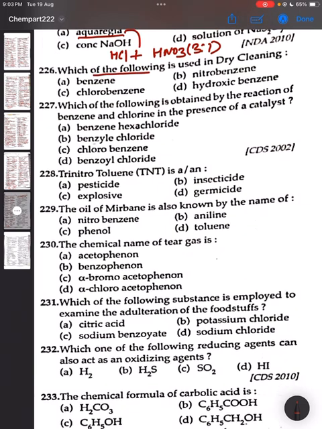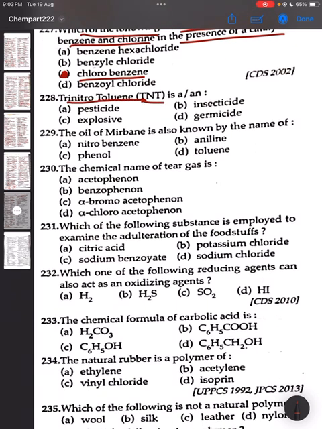क्वेश्चन 226, विच ऑफ द फॉलोइंग इज यूज्ड इन ड्राई क्लीनिंग? द करेक्ट आंसर इज बेंजीन, ऑप्शन ए इज द करेक्ट आंसर। 227, which of the following is obtained by the reaction of benzene and chlorine in the presence of a catalyst? The correct answer is chlorobenzene, option C is the correct answer.